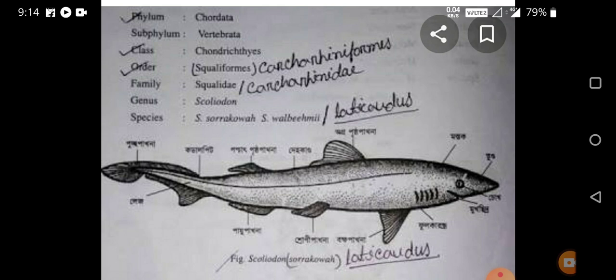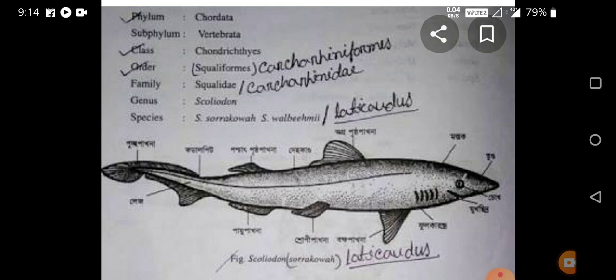The paired fins are a pair of pectoral fins, which are present on the ventral side, and a pair of pelvic fins, which are also present on the ventral side. The pelvic fins and pectoral fins are triangular in shape and supported by cartilage, that is the fin rays. We use them for locomotion, for swimming in the water.